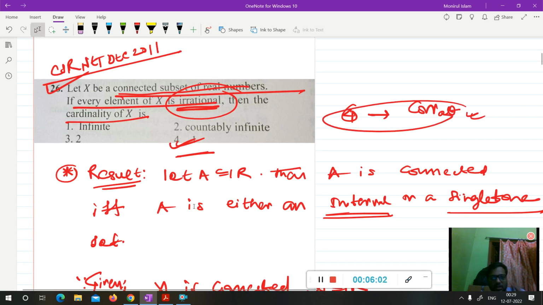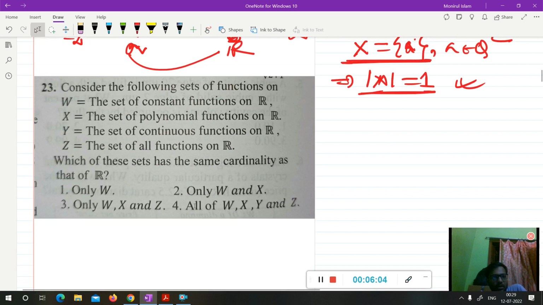So now let's come to the next question. It says: consider the following sets on R. W is the set of all constant functions, X is the set of all polynomial functions, Y is the set of all continuous functions, and Z is the set of all functions. Okay, so from here you can create a relation.